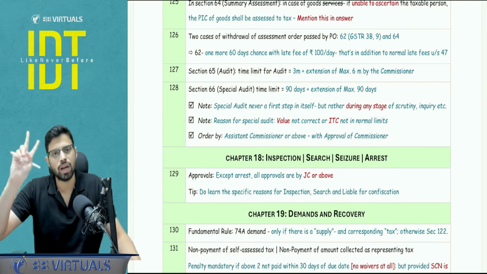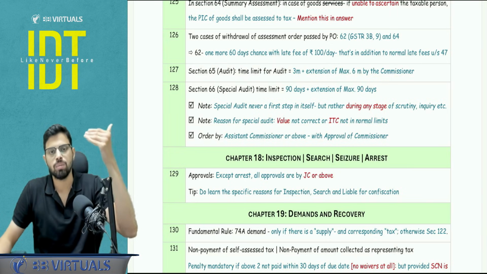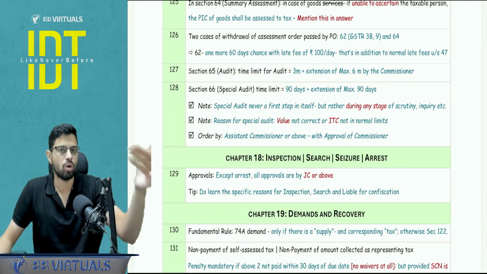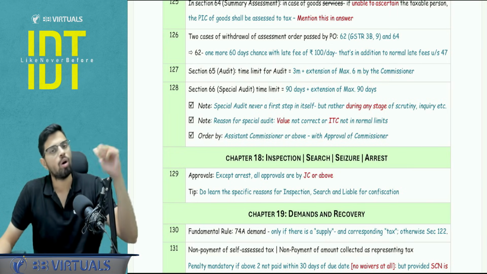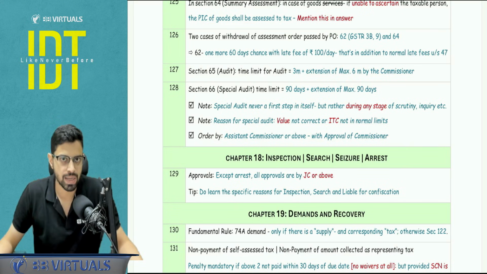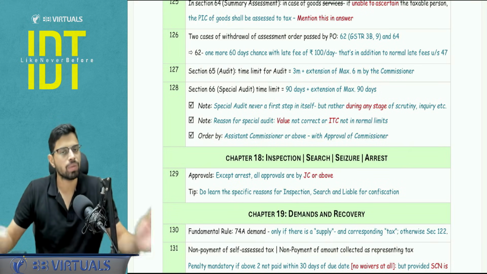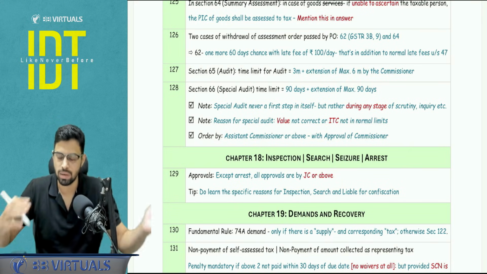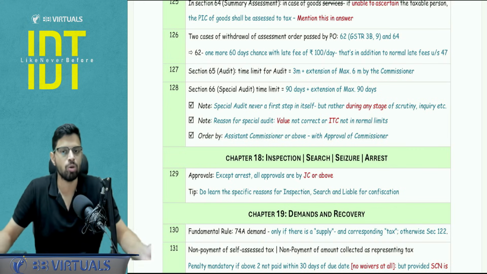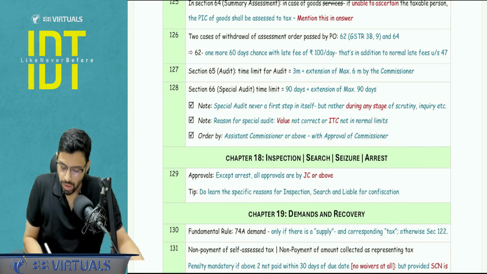And in 64, there are two cases. Assistant Commissioner, Deputy Commissioner, either they feel suo moto that the order is erroneous, they can withdraw the order, or the person can make an application within 30 days of receipt of order that, please withdraw this and let's go for the normal assessment. Why to go for the summary assessment? So in two cases, you have to talk about 62 and 64.